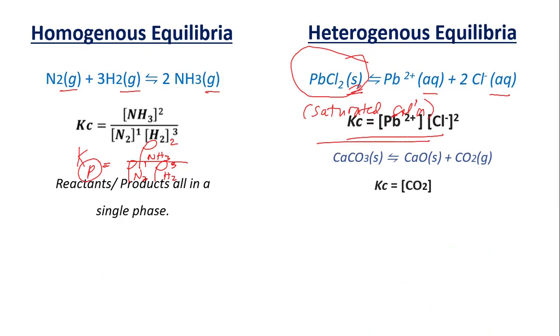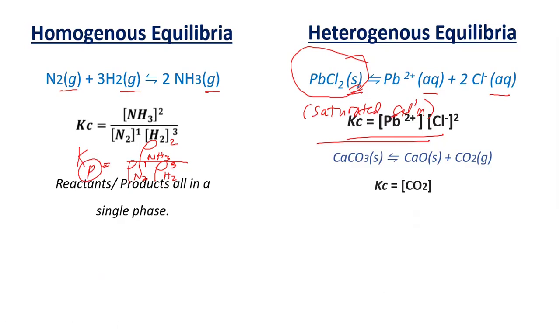So another example is that here you have calcium carbonate and then it produces calcium oxide plus carbon dioxide. So in this expression, we can use Kc is equal to the concentration of the carbon dioxide only and not the calcium carbonate and calcium oxide.